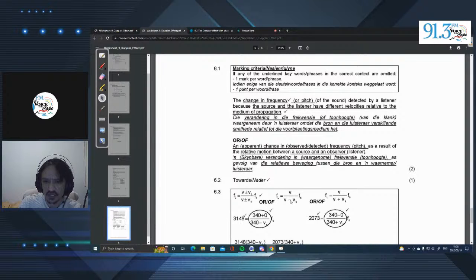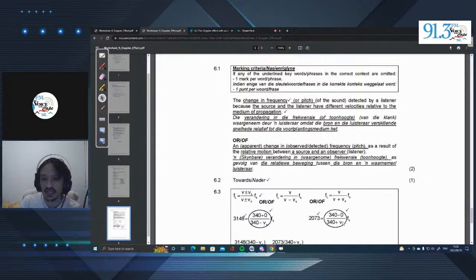Now notice, they are selecting negative. If you look here, there are two values, 3148. They select negative. Why? Because the train is moving towards the listener. And here they select positive. Why? Because the train is moving away from the listener.